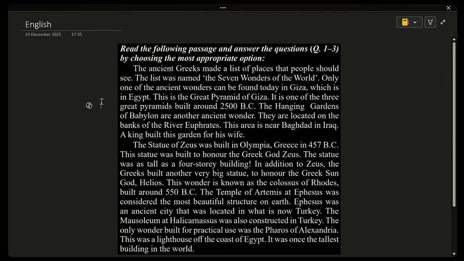So English, first passage, based on this we have the questions. Read the following passage and answer the questions number 1 to 3 by choosing the most appropriate option.